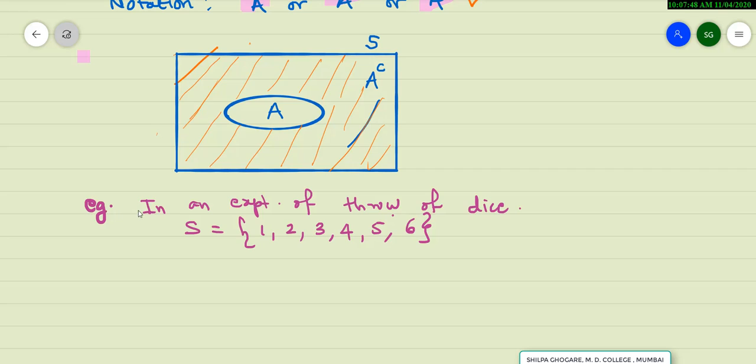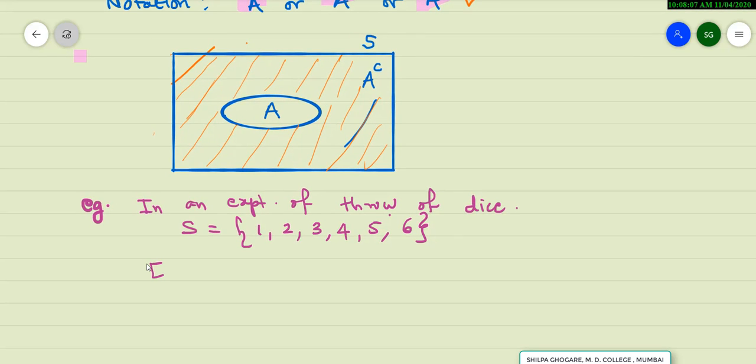For example, in an experiment of throw of a dice, when a dice is thrown, you get 1, 2, 3, 4, 5 or 6, and that gives you your sample space S. Now, in this experiment I consider an event, say E. E is the event of getting an even number.